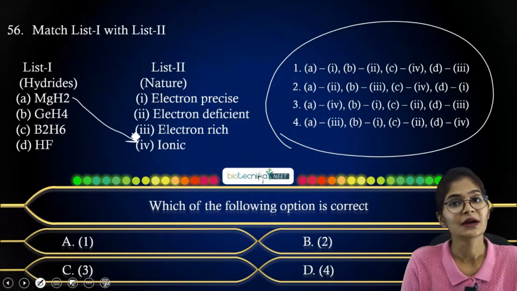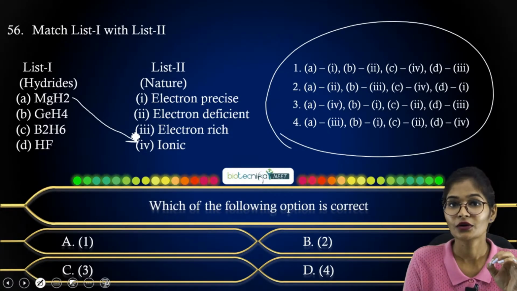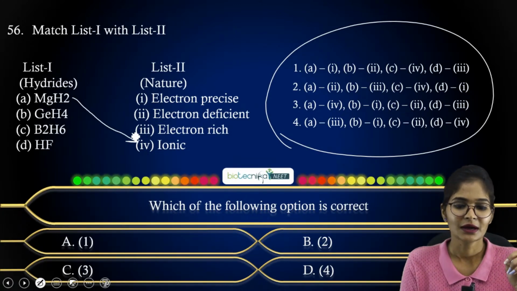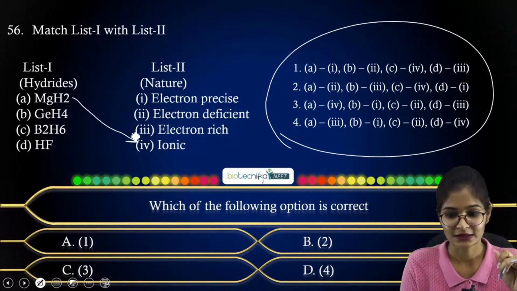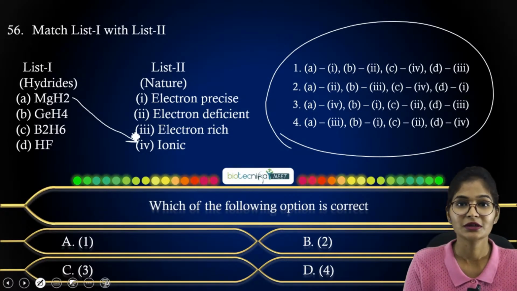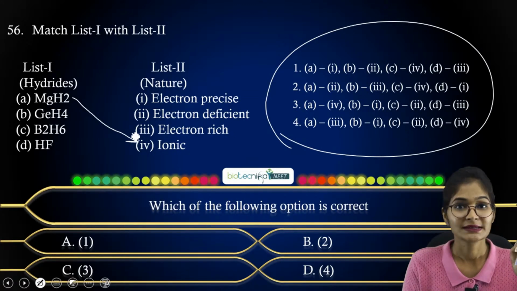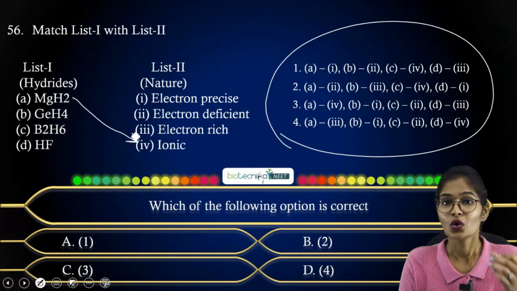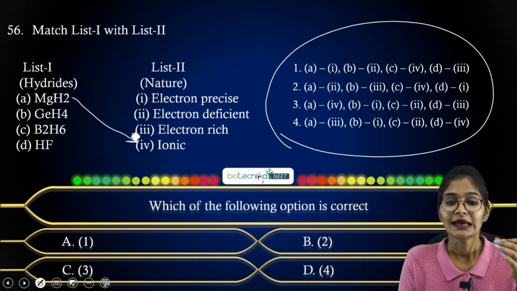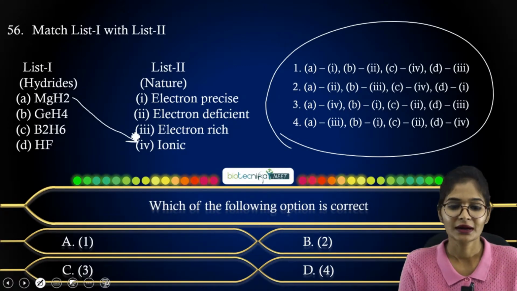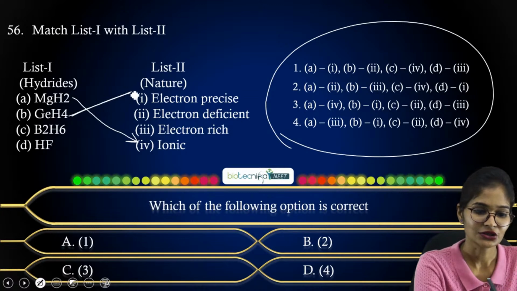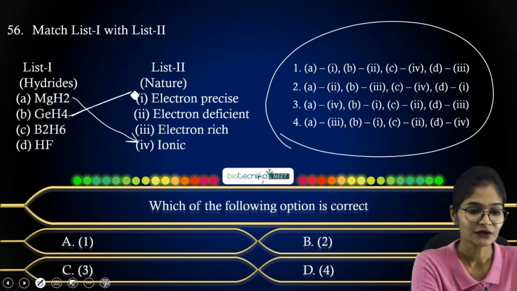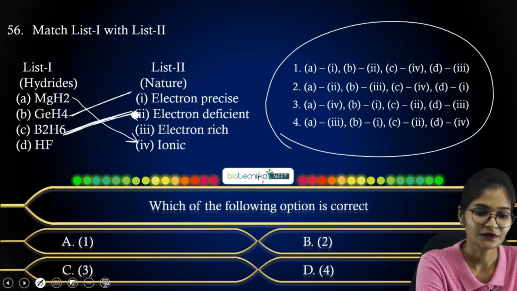Now if you consider germanium hydride, germanium comes under group 14, right? So germanium hydrides are always electron precise in nature. Electron precise in the sense that they have sufficient electrons to form covalent bonds. That's why we call them electron precise hydrides. Coming to B2H6, we know that borons are reactive. Why? Because they are electron deficient in nature.